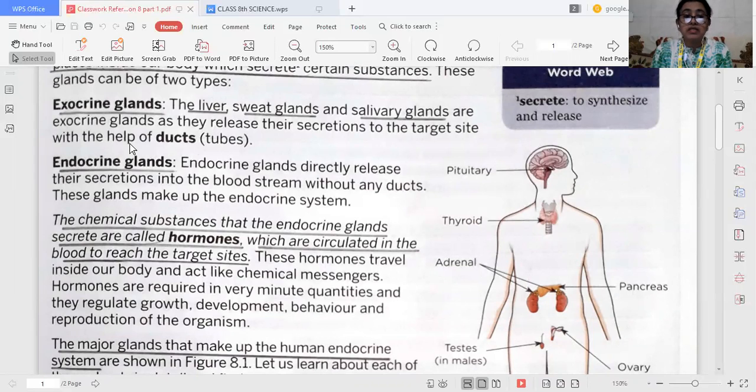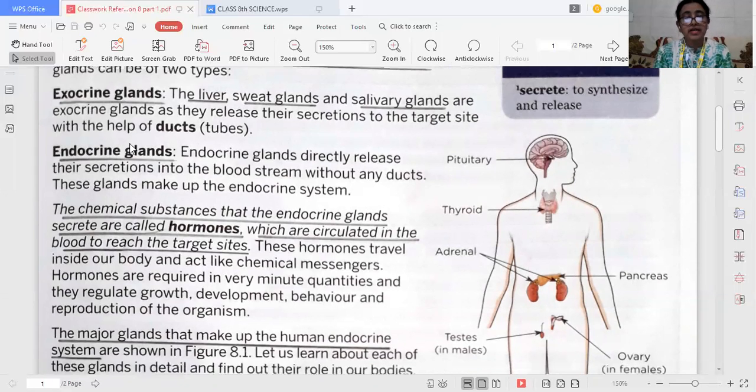And what is the function of these endocrine glands? They secrete chemical substances which are known as hormones. And these hormones are circulated in the blood to reach the target sites. These hormones travel inside our body and act as chemical messengers.